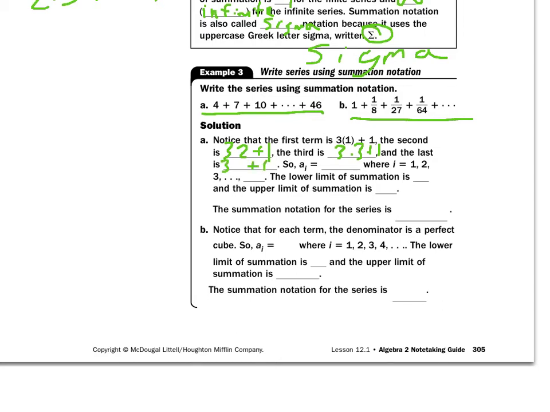What do you think? 3 times what plus 1 is 46. Hopefully you said 15. So a sub I, my terminology for a sub I is going to be 3 times I plus 1.